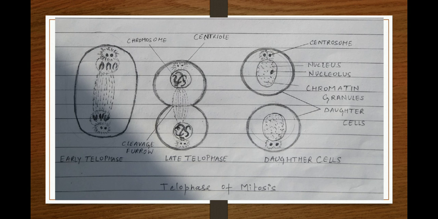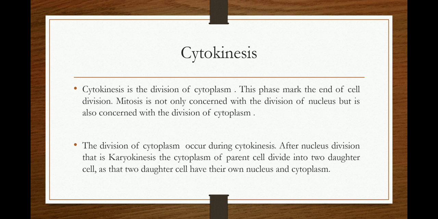In the case of the animal cell, cytokinesis takes place by cleavage or by furrowing. Cytokinesis is called the division of cytoplasm. This phase marks the end of the cell division. So mitosis is not only concerned with the division of nucleus, but it is also concerned with the division of cytoplasm, which happens by cytokinesis.